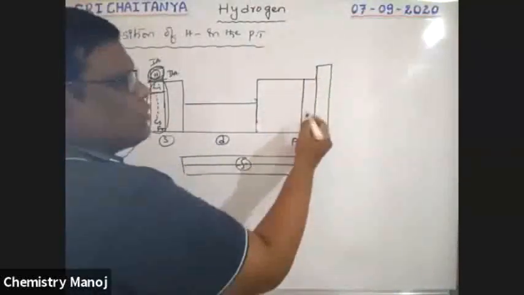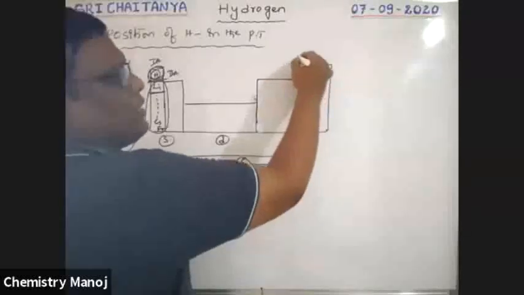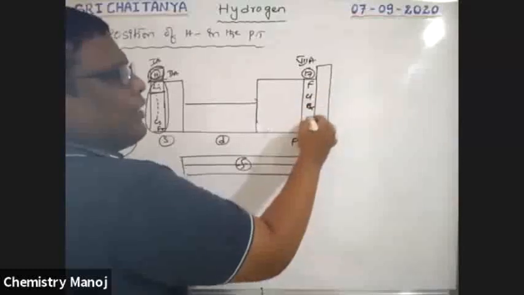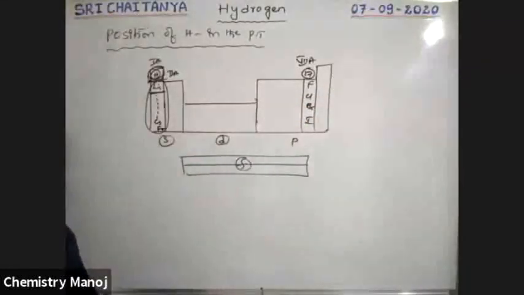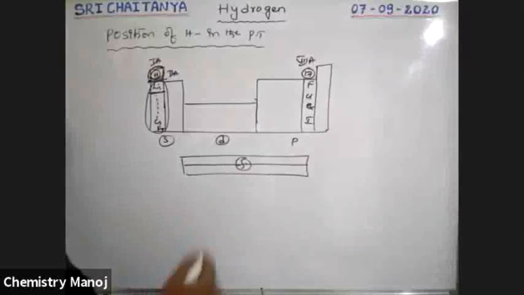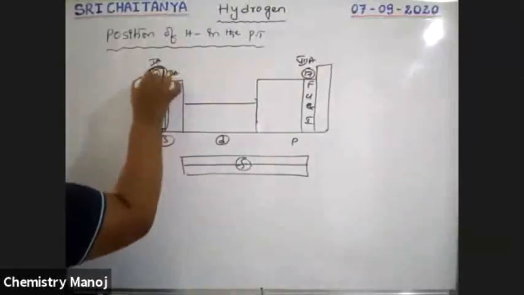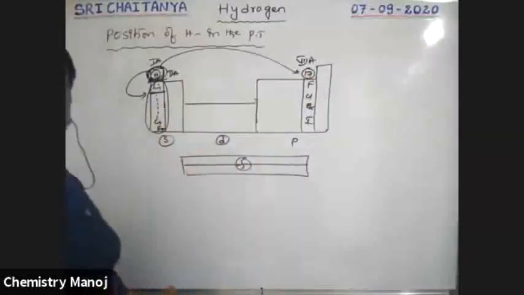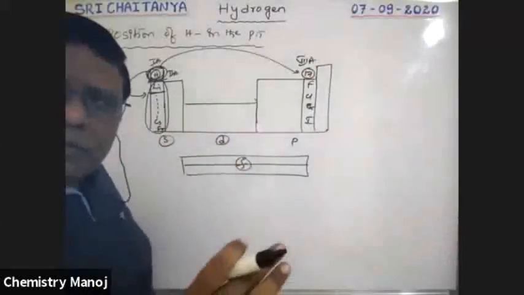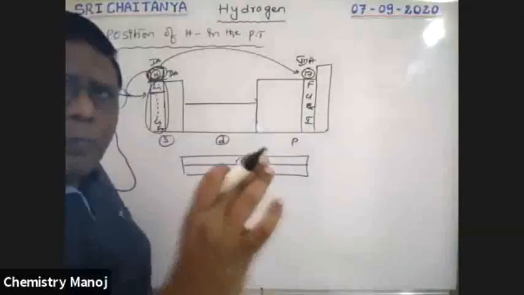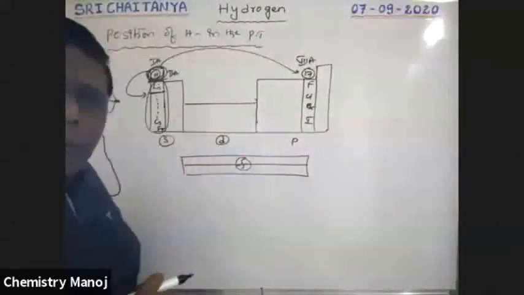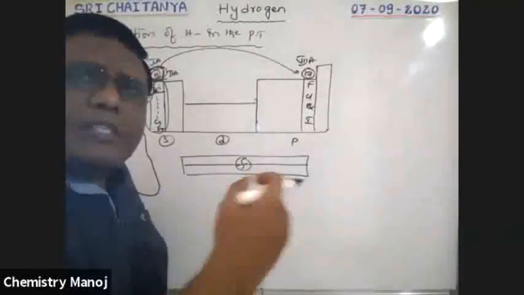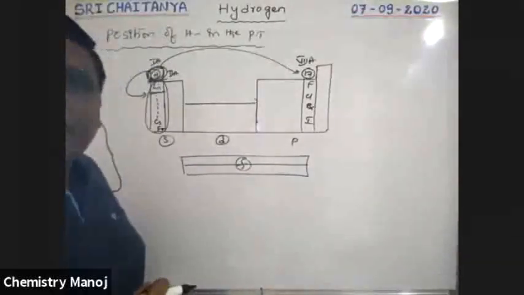This is our halogens, boys, which is 17th group elements, nothing but 7A group elements. Here, fluorine, chlorine, bromine, iodine are there. That means some of the properties of hydrogen resemble alkali metals, and some of the properties resemble halogens. So when we observe the properties of hydrogen, some properties resemble alkali metals and some properties resemble our halogens.